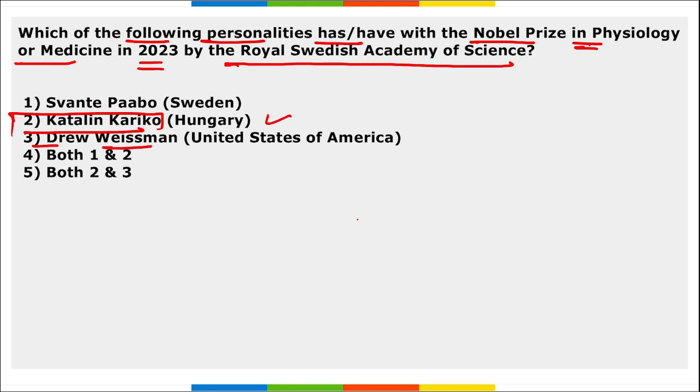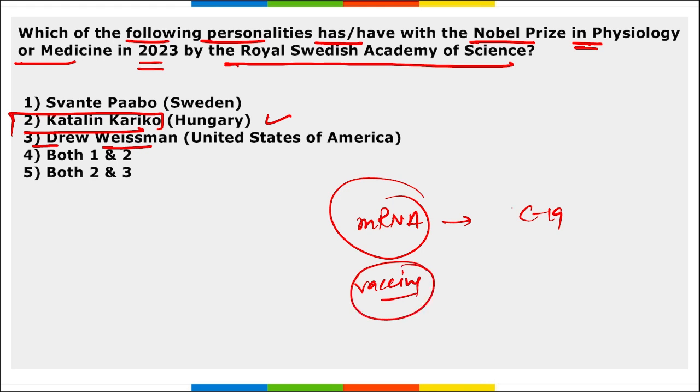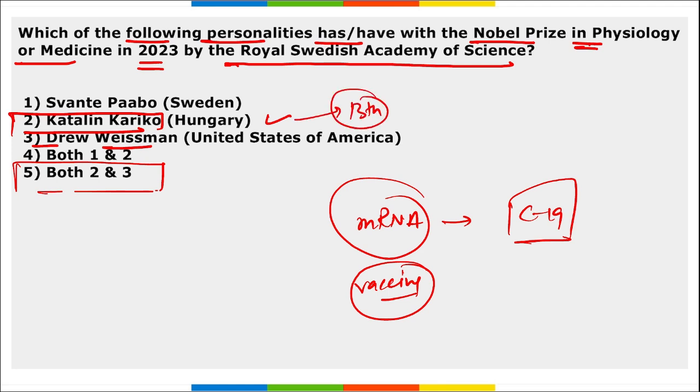Correct? And this is for their research and development for the effective mRNA vaccine that they developed for COVID-19. Right? It was a mRNA vaccine for COVID-19 which they developed. Katalin Karikó and Drew Weissman, they both were awarded with the Nobel Prize in Physiology or Medicine. Here remember, Katalin Karikó, she became the 13th woman to win Nobel Prize in Medicine or Physiology.